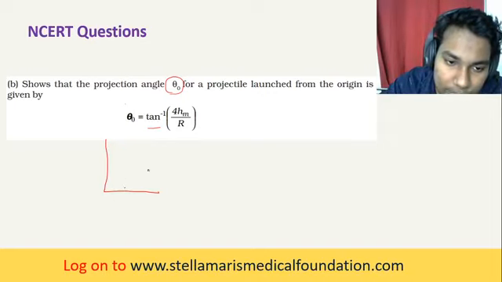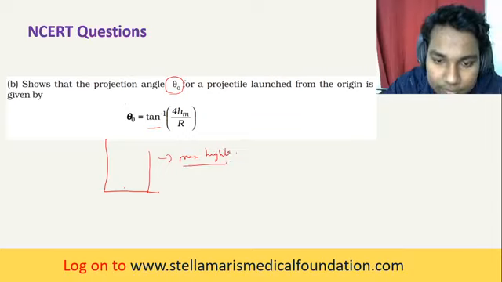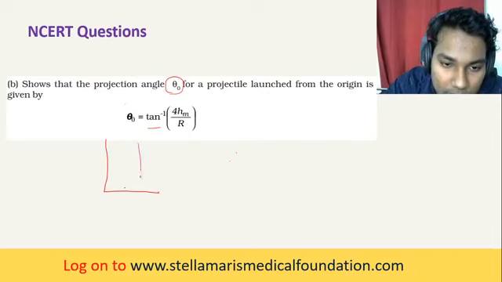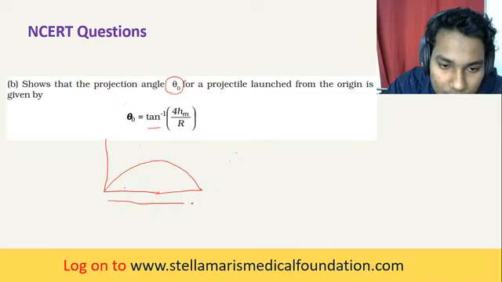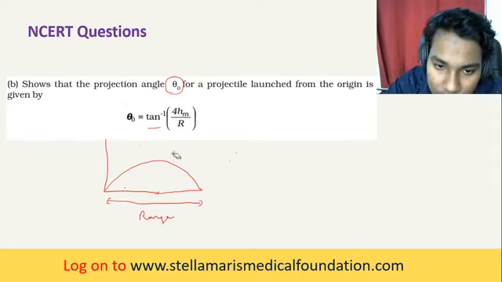What we can do is, see, this is nothing but the maximum height, h max, and this one is nothing but the range.